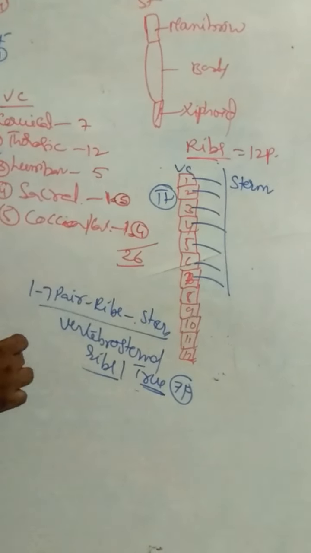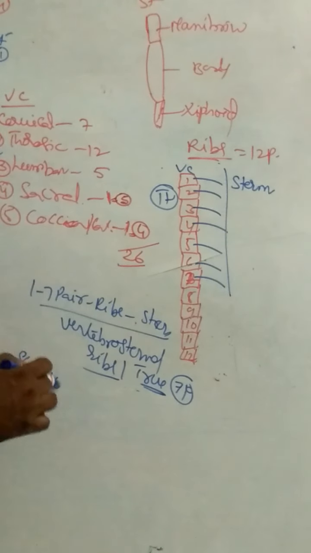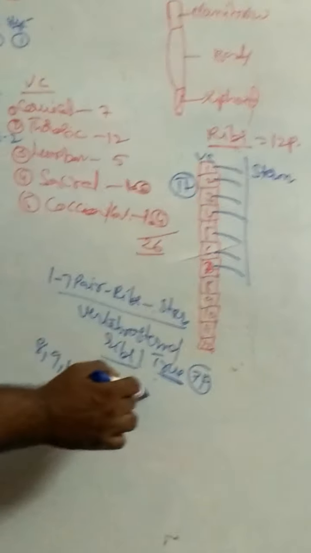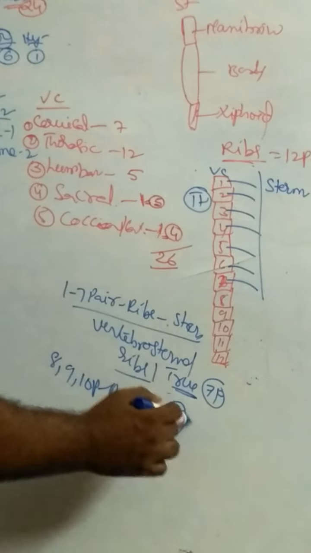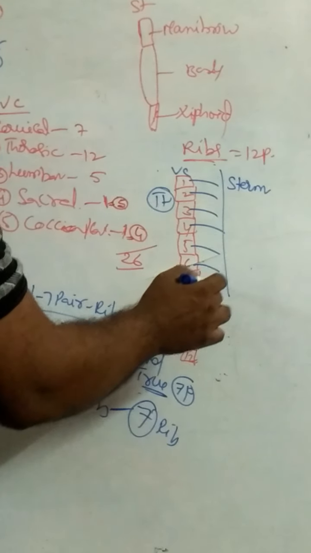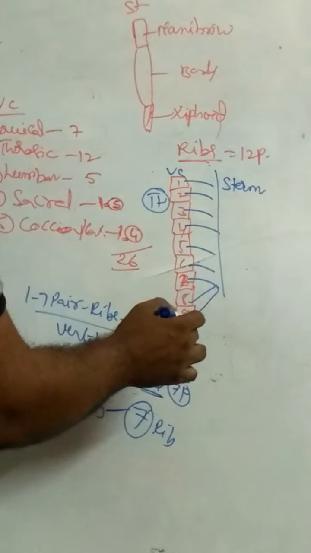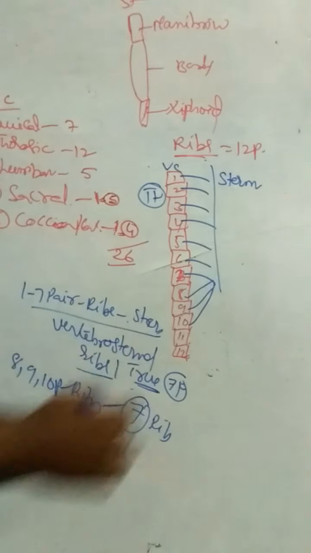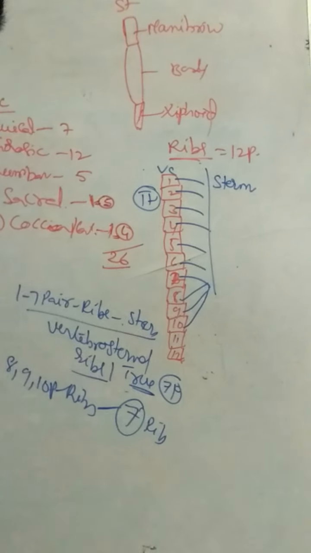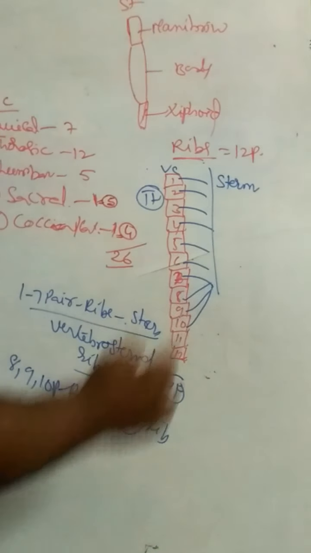The second group is the 8th, 9th, and 10th pairs of ribs. They attach to the 7th rib.